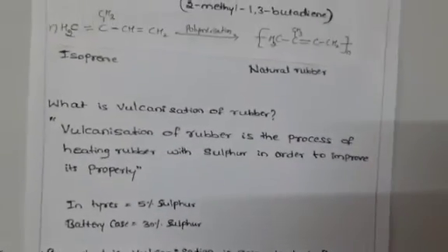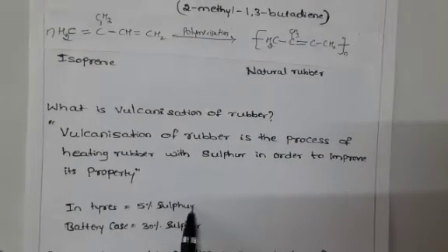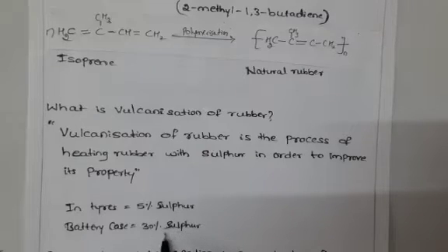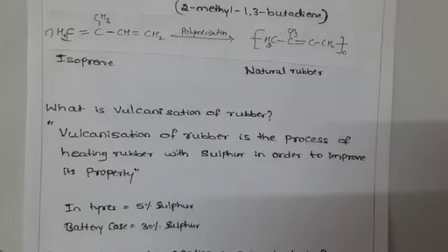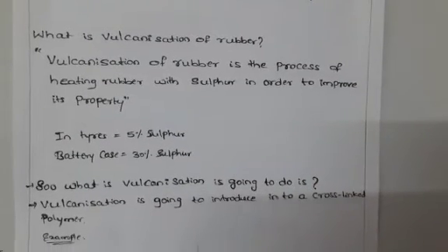So in tires we introduce 5% sulfur, and in battery cases we use 30% sulfur. How much hardness we want, that much sulfur we cross-link. Vulcanization introduces a cross-linked polymer.